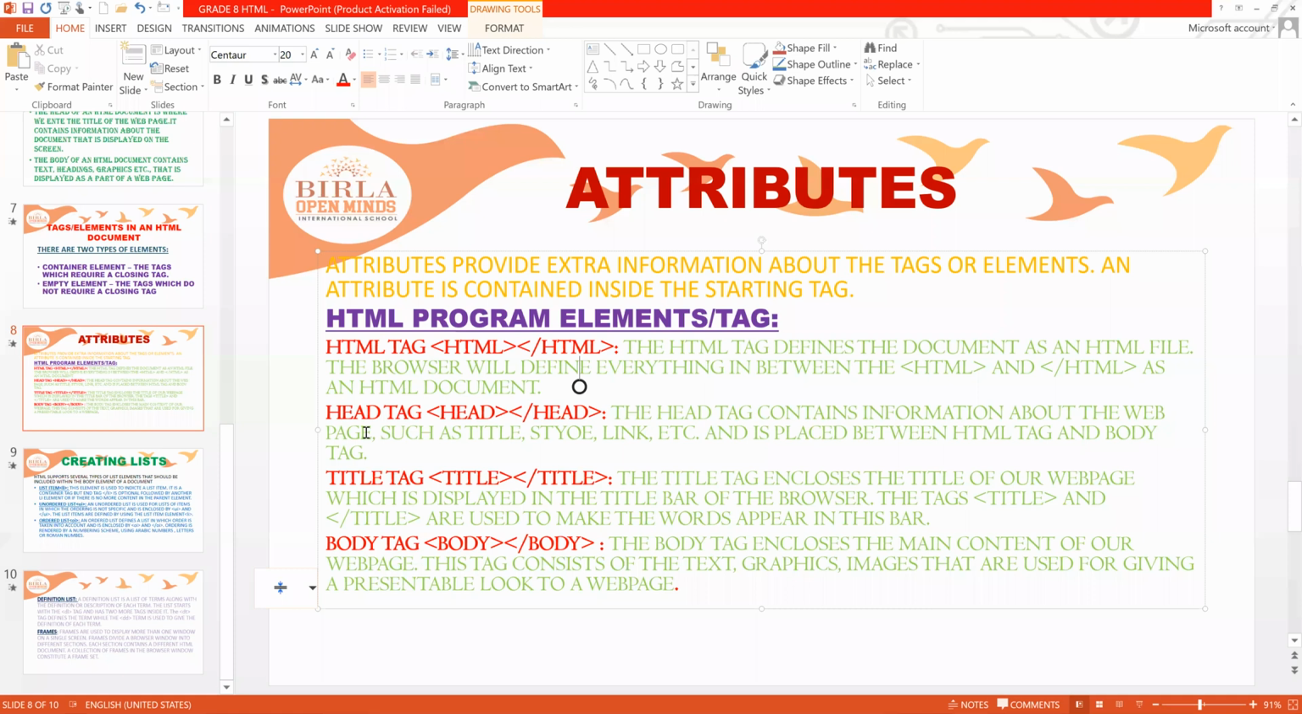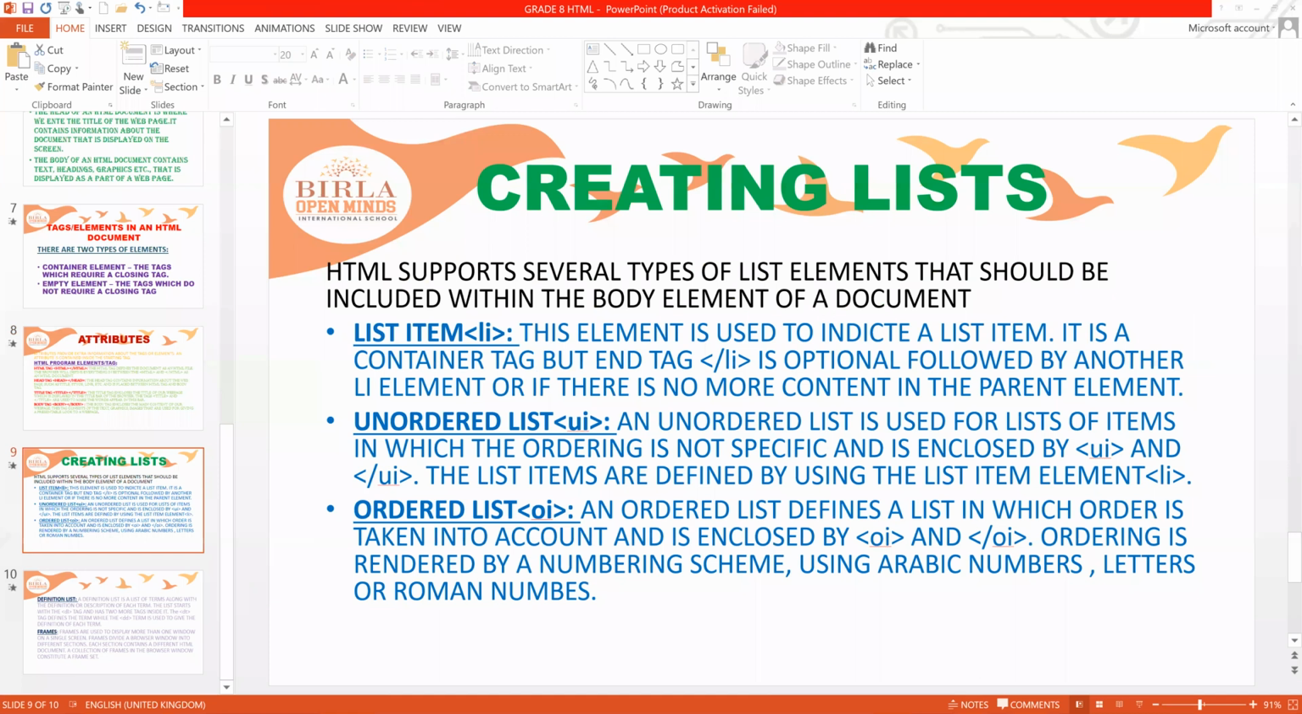Till here, is it clear everyone? So what are the attributes and what are the different types of tags available in creating an HTML document? Yes? Is it clear everyone? Any doubts till here? You can answer, I have unmuted you all. Any doubts? No, ma'am. Till here it is clear, right?